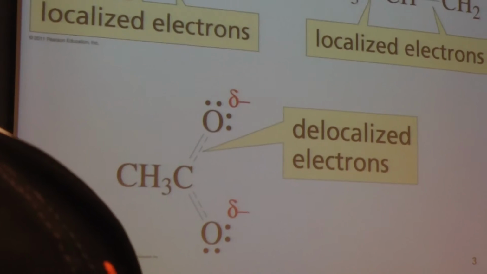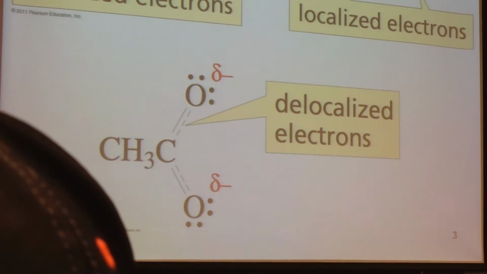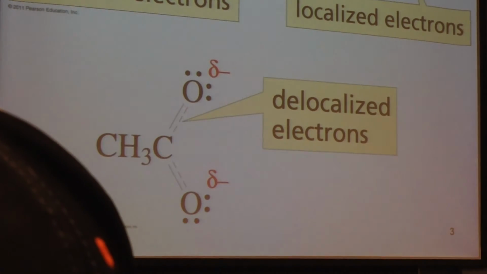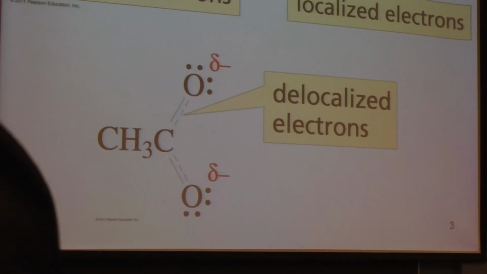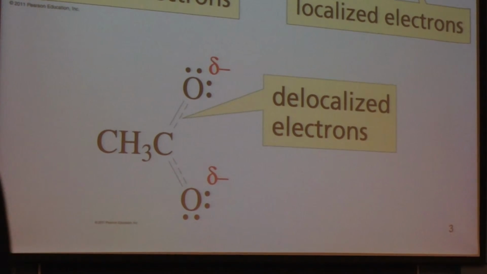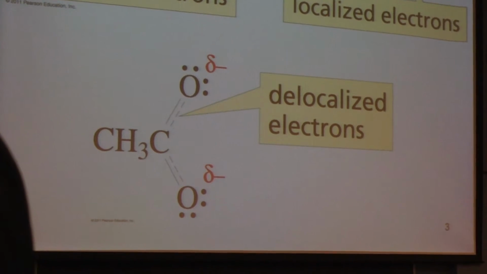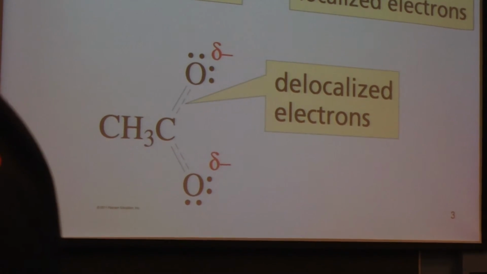So here's the example you've seen before. CH3COO minus really is what we call it, but this is the overall structure. You can see how you have a sigma bond between this oxygen and this carbon, and then you have a sigma bond between this carbon and oxygen. And then you have these dashed lines. These dashed lines tell you that the electrons are delocalized between these two oxygens.